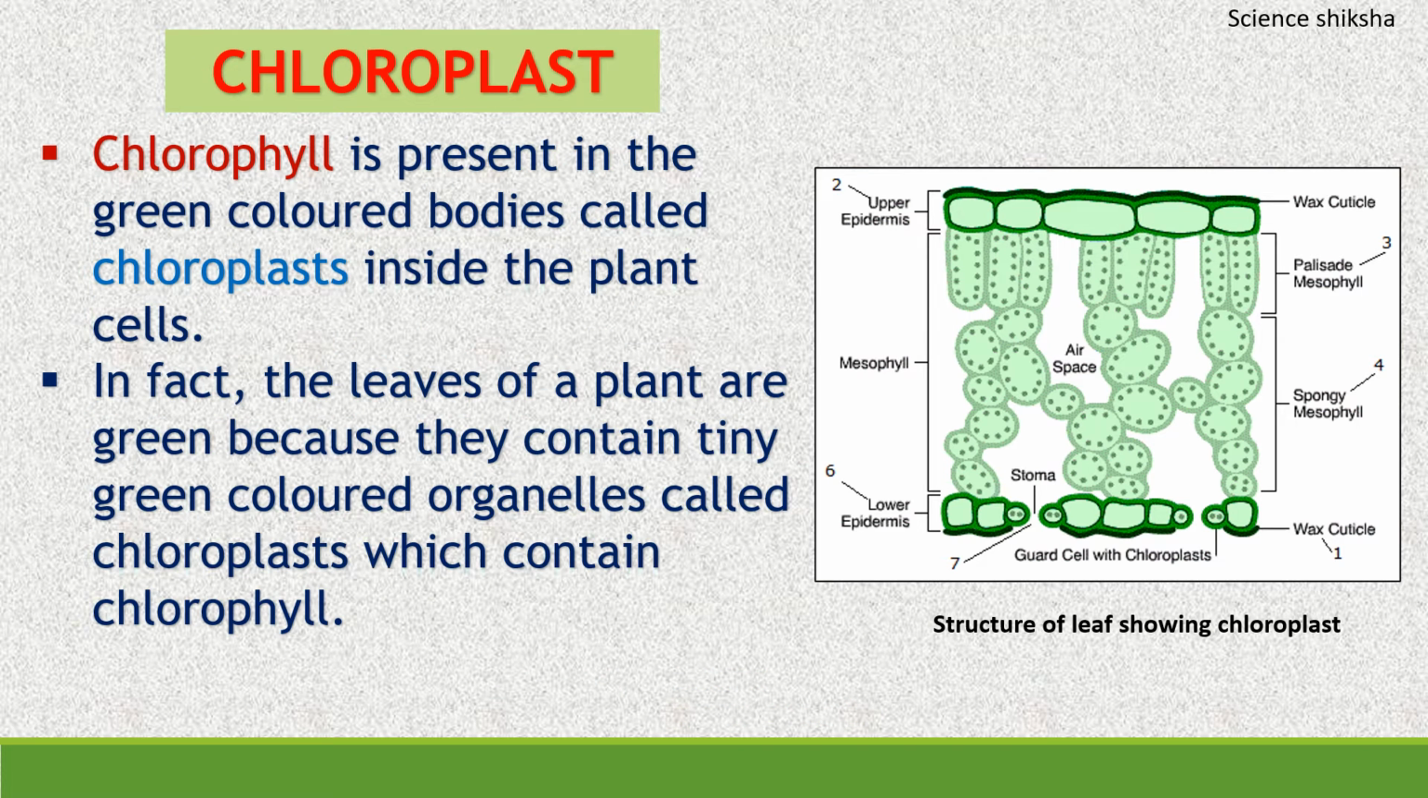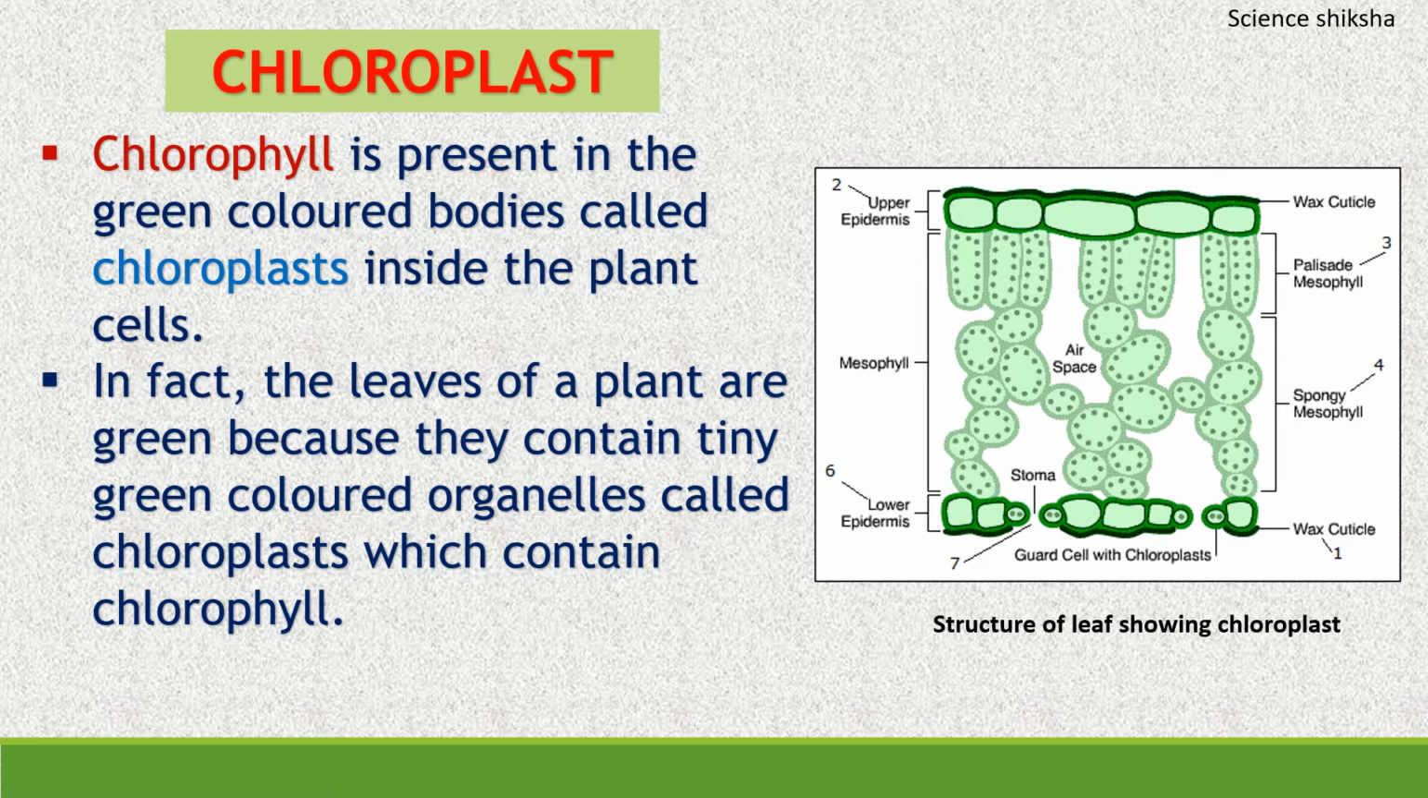Chloroplasts are the green colored bodies that are present inside the plant cells. And in these chloroplasts, the chlorophyll is present. In fact, the leaves of a plant are green because they contain tiny green colored organelles called chloroplasts, which contain the chlorophyll. So here in the diagram, there is a structure of leaf showing the chloroplast.